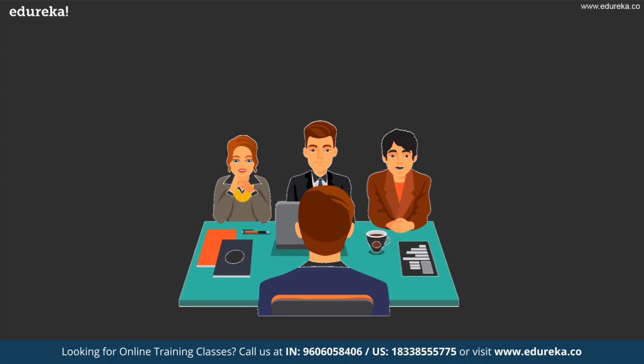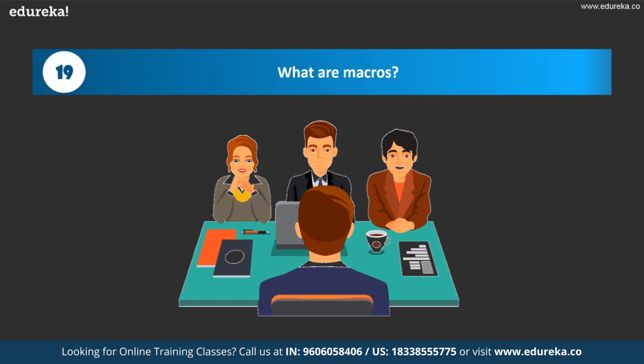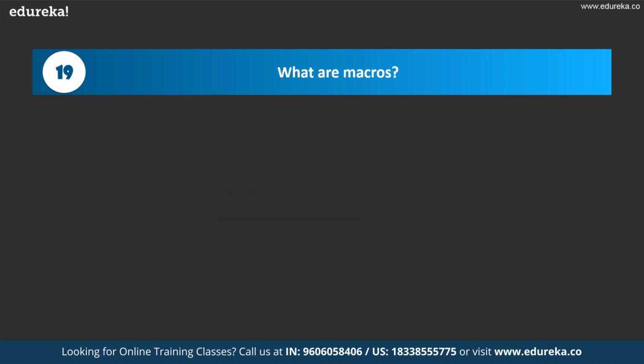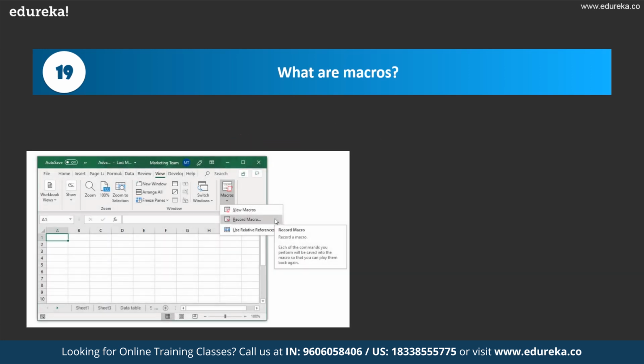So now moving on towards the next question, which is what do you mean by macros? Excel allows you to automate the tasks that you do regularly by recording them into macros. So a macro is basically an action or a set of them that you can perform n number of times. So for example, if you have a record of sales of each item and at the end of the day, you have to calculate the sales, profits, loss, etc. So if you create a macro, it will automatically calculate all these values and then you can use the same for future purposes.